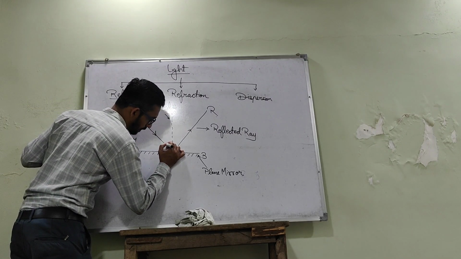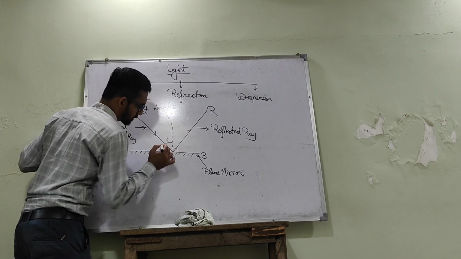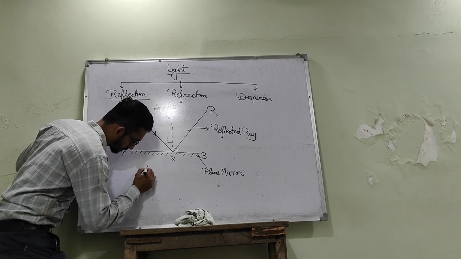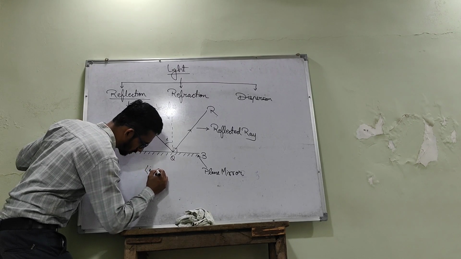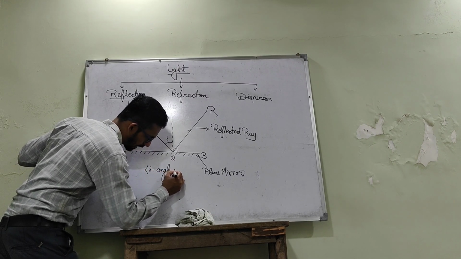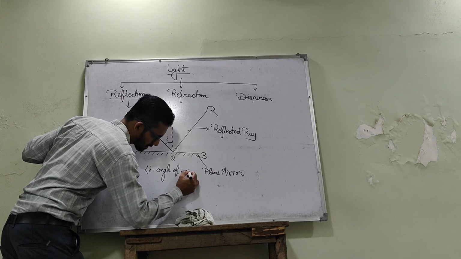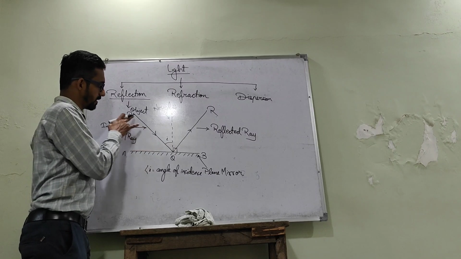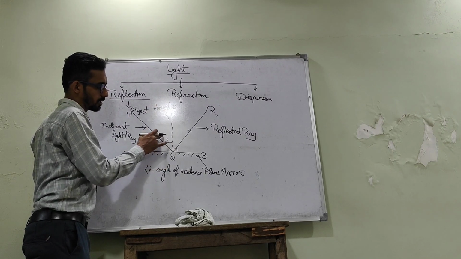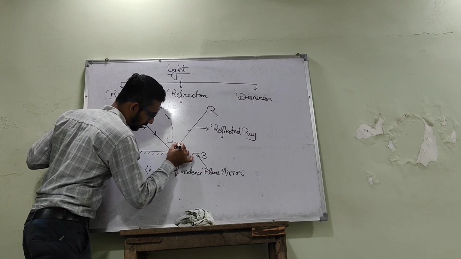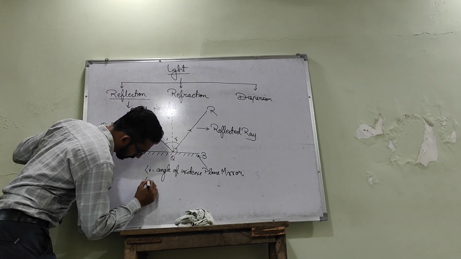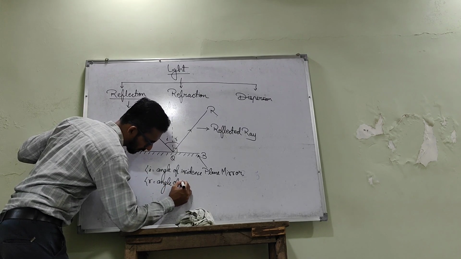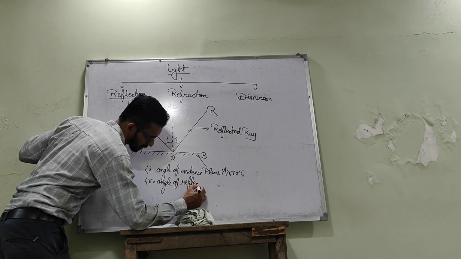First of all, this i is the angle of incidence. The angle between the incident ray and the normal is known as the angle of incidence, and the angle between the reflected ray and the normal is known as the angle of reflection.